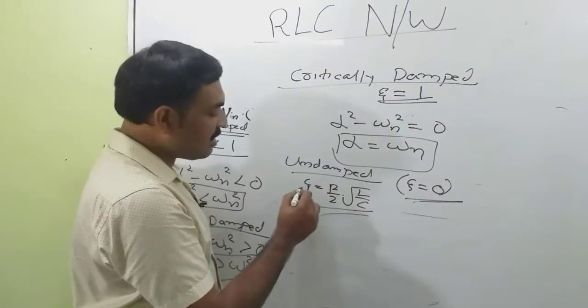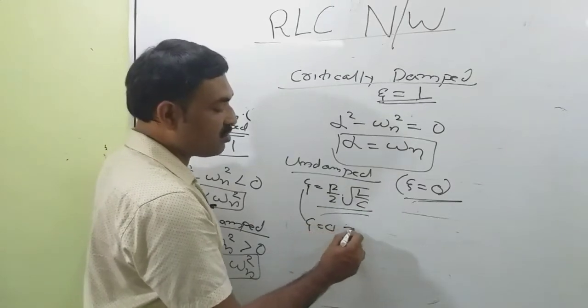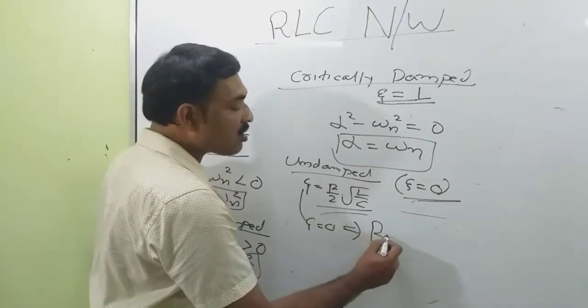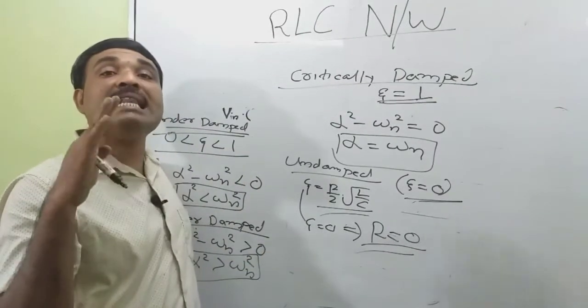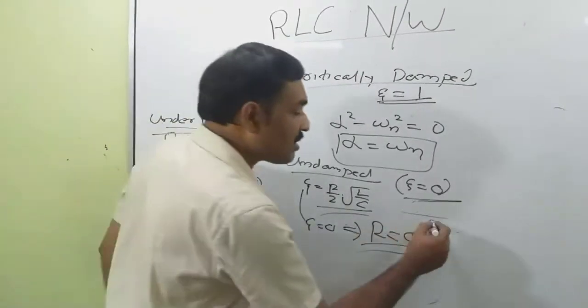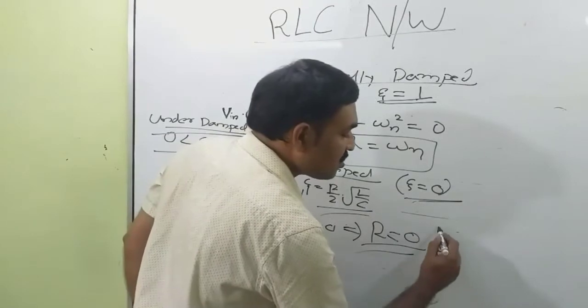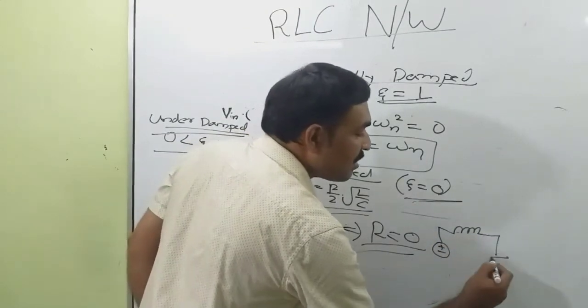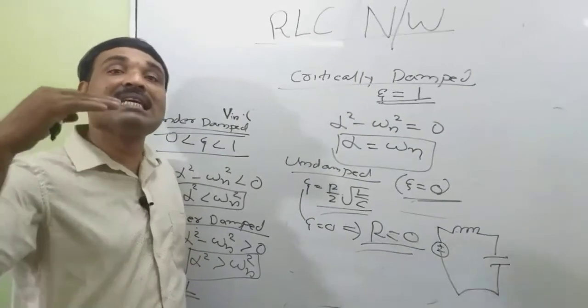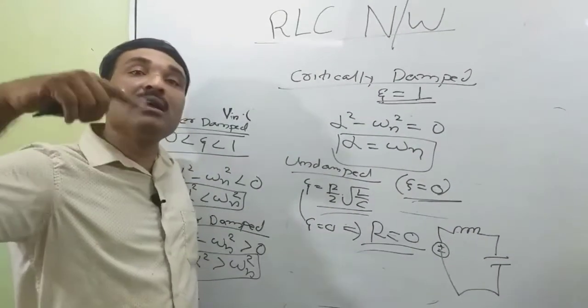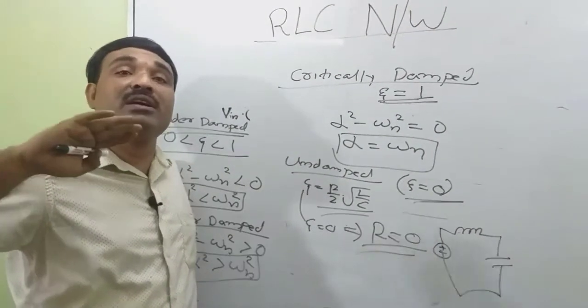So theta is equal to 0, which implies R is equal to 0. So the network is reduced to an LC network. So we have a DC source and only two elements, that is L and C. That will result in sustained oscillation, or sinusoidal oscillation, with constant frequency.